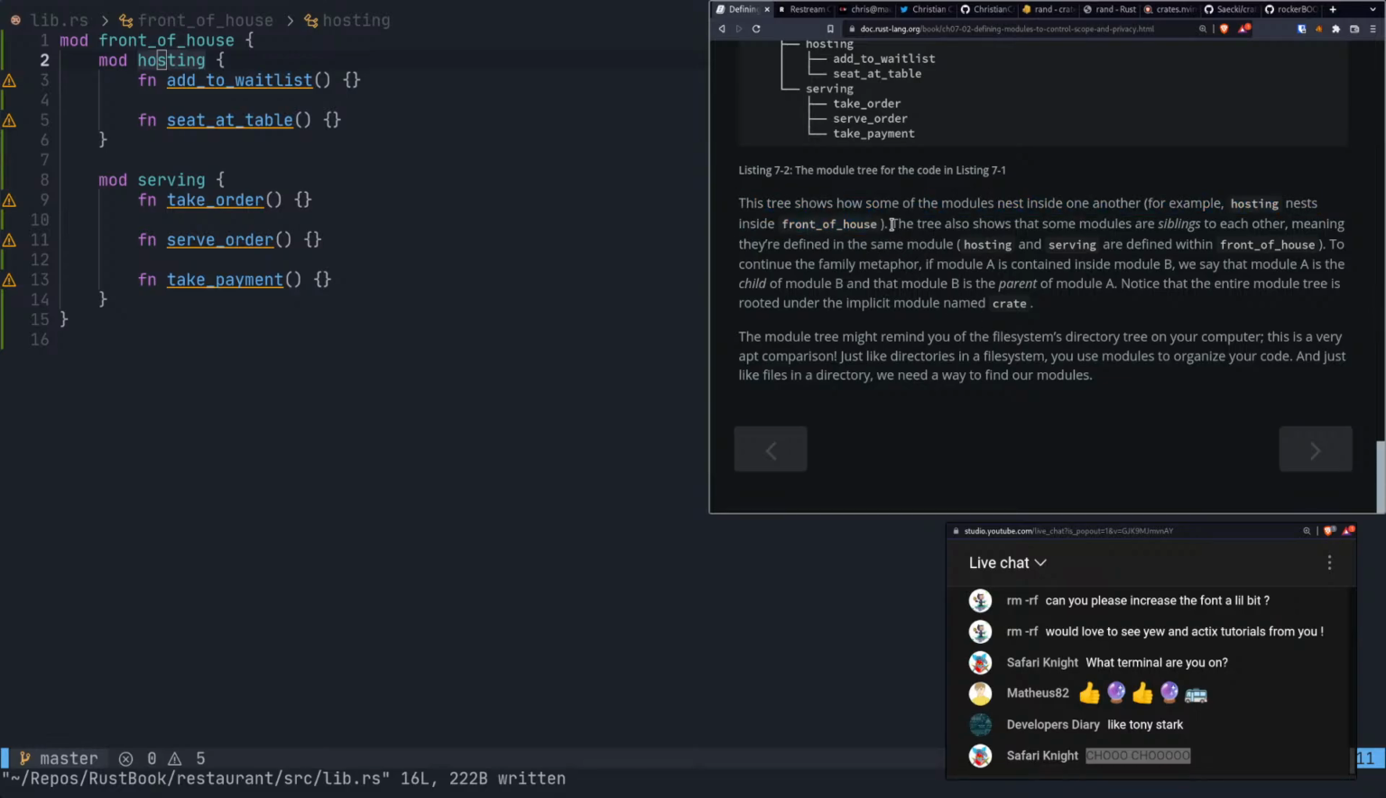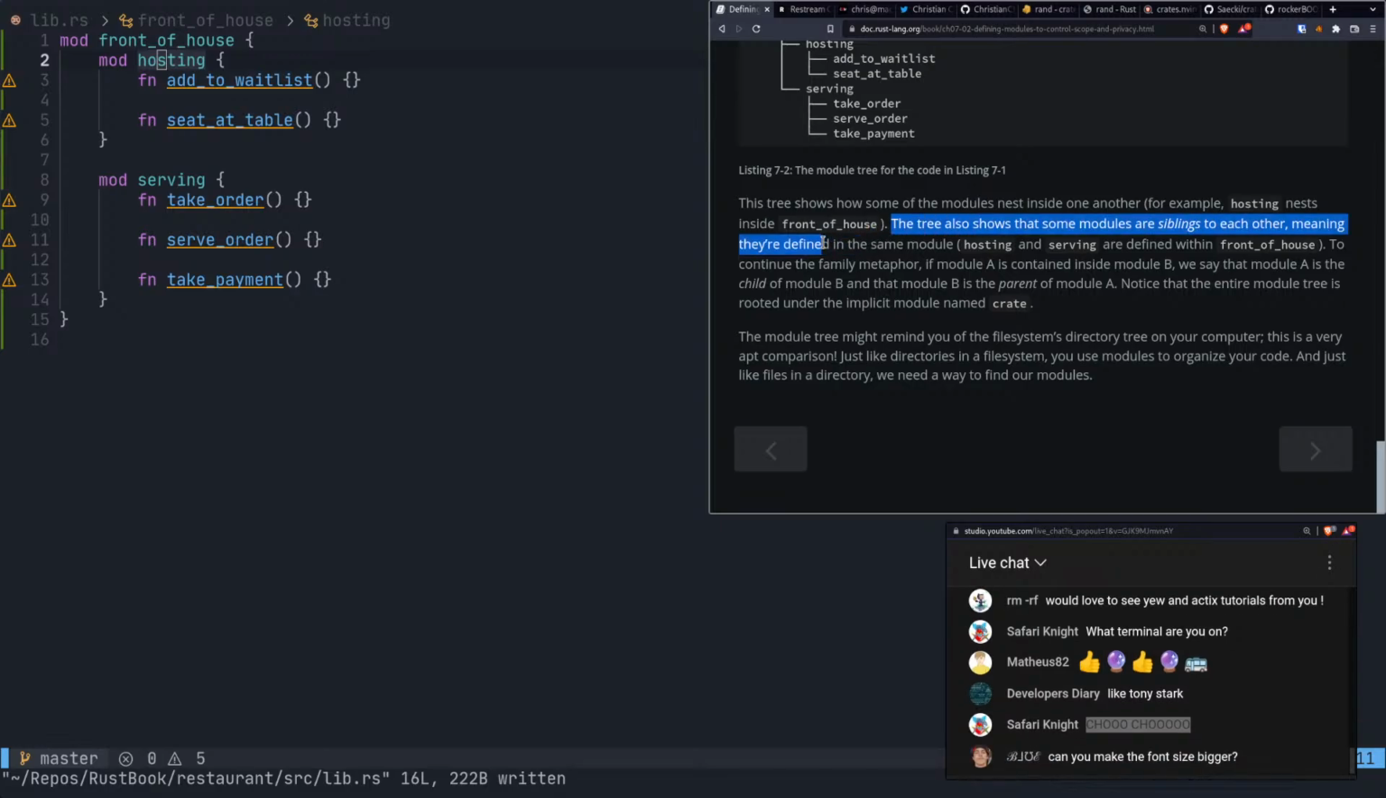So the tree also shows that some modules are siblings to each other, meaning they're defined.